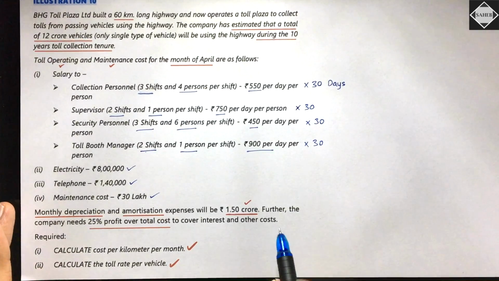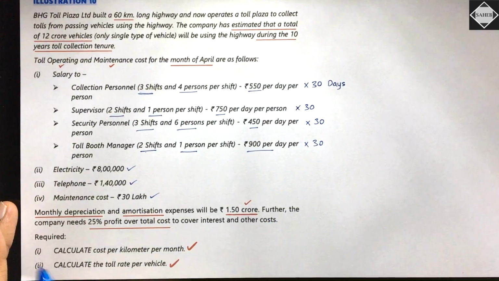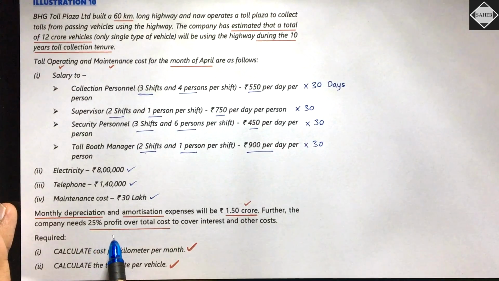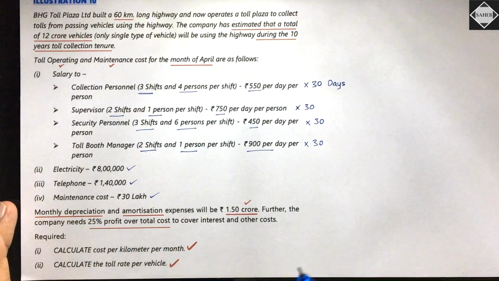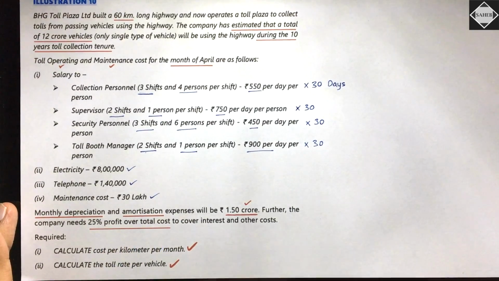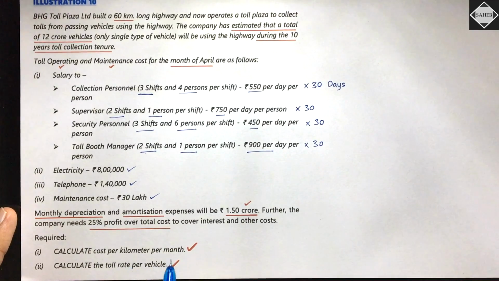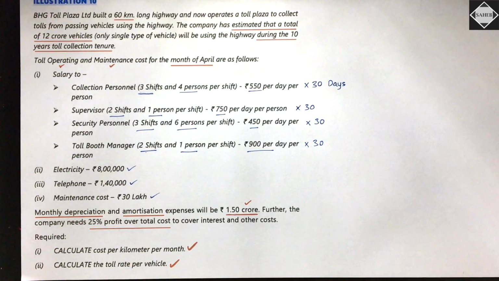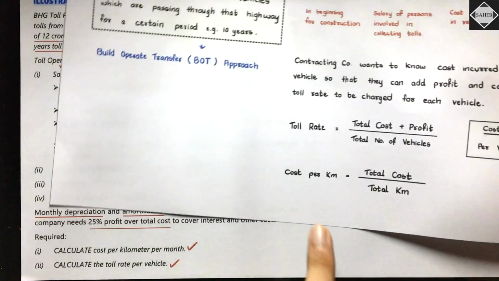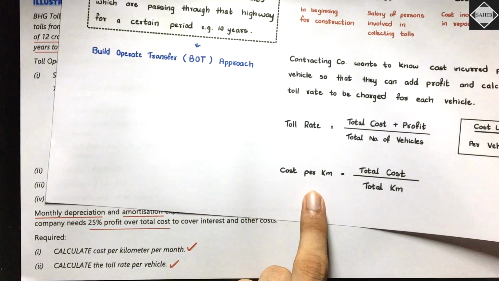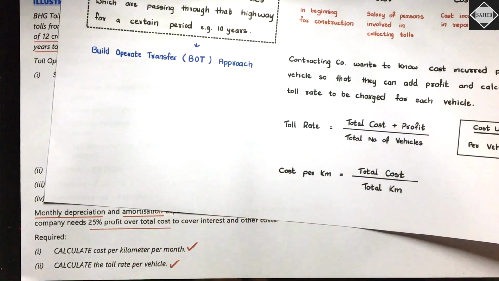Then the company is saying further that it needs 25% profit over total cost. 25% of cost is profit, to cover interest and other costs. Then they are saying calculate cost per kilometer per month. The question is asking how much does it cost us per kilometer.